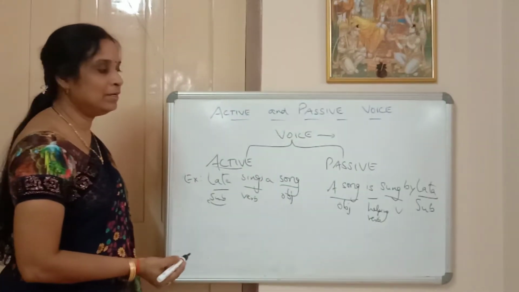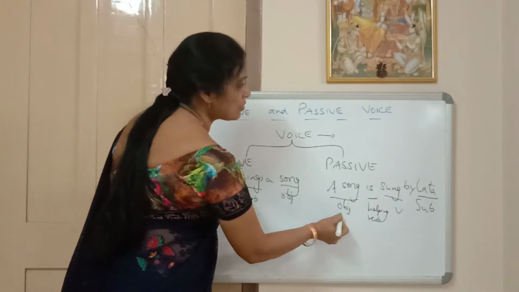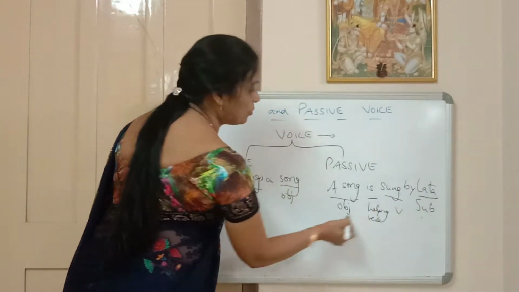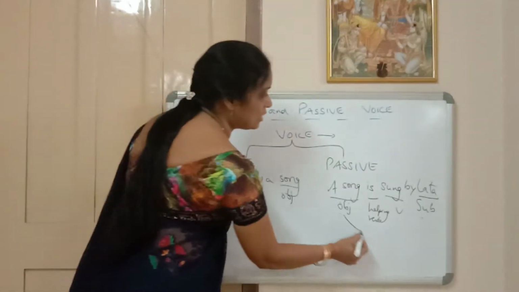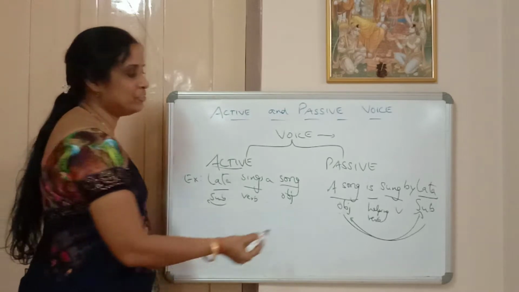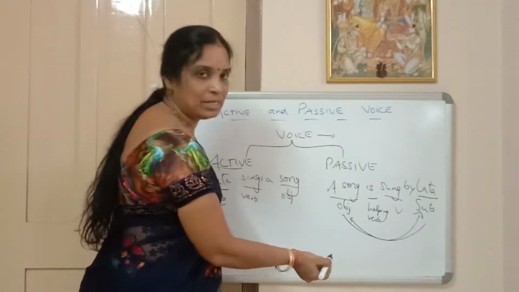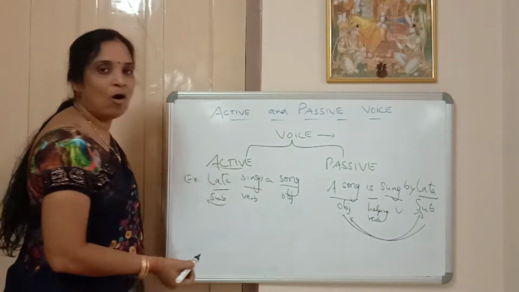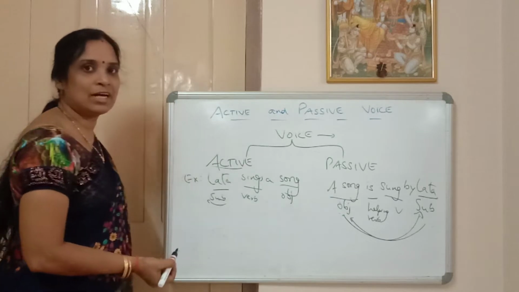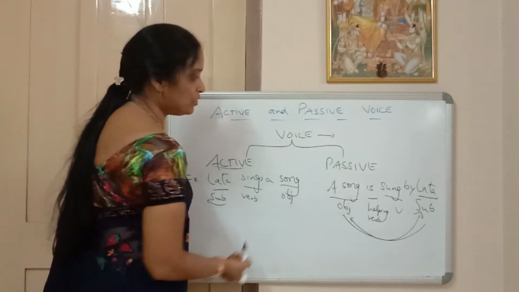So what did you see here? Object changed into subject place and subject came into object place. So there is an interchange between subject and object. Object went into subject place, subject came into object place. So there is a change of the places of subject and object.